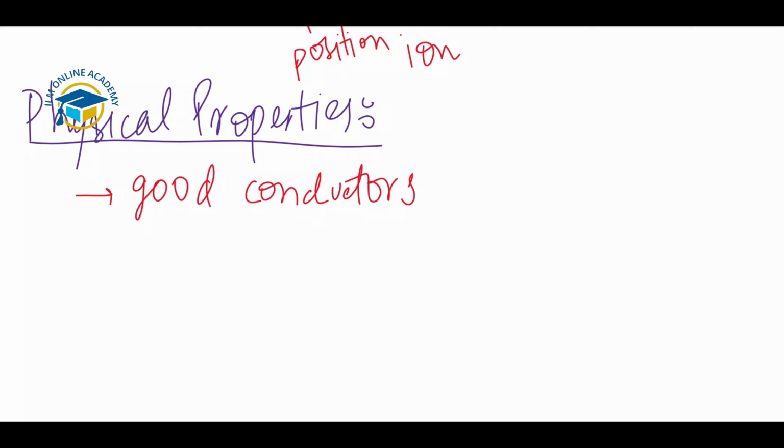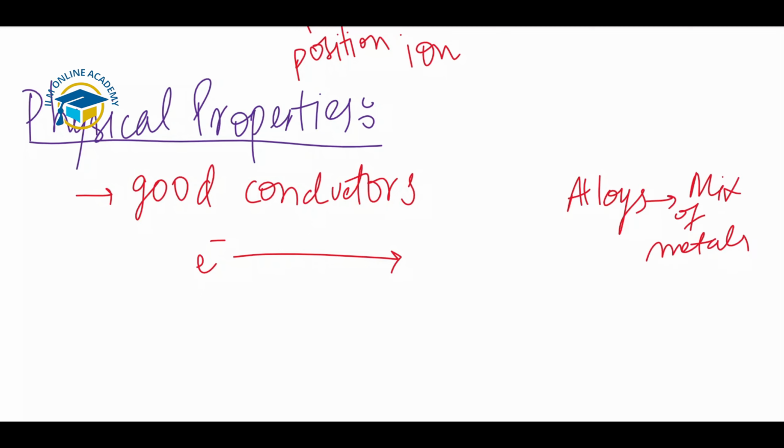All metal atoms have free electrons, and because of those free electrons, metals can conduct electricity, because mobile electrons can move through the structure carrying the current. This type of bonding is present in alloys as well. For example, we have brass and solder. All these are examples of alloys, and alloys are mixtures of different metals. This property is also present in alloys.